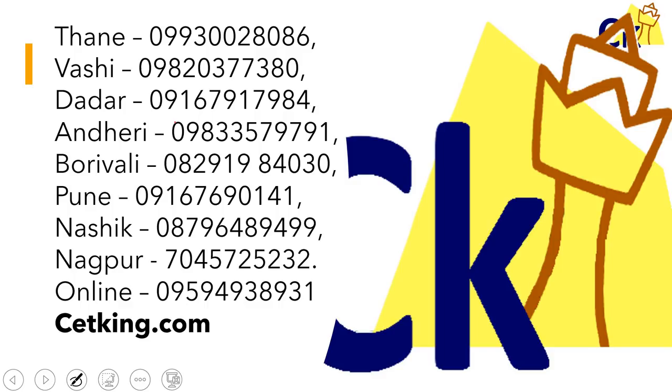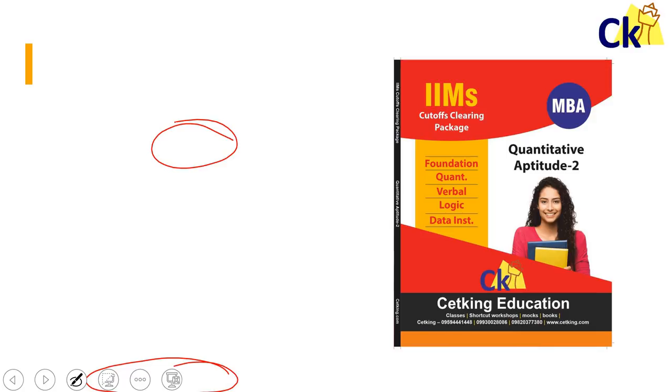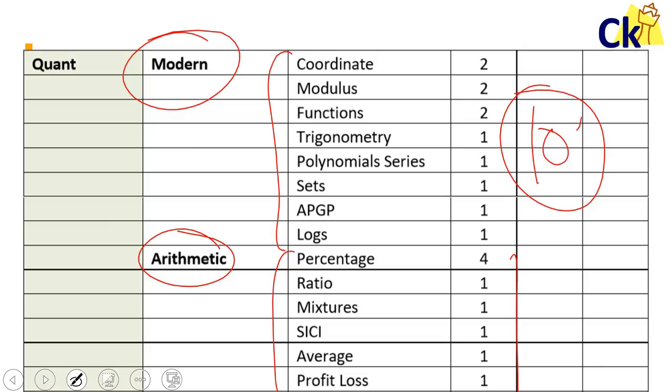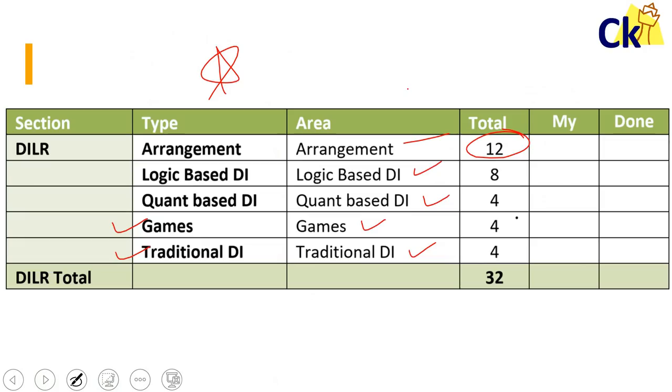All right, now this is part 1. The target is to clear the cutoffs. We have part 2 as well, the Lavender books, in case you want to join for both the programs. The Lavender book is phase 2. So you can buy only the red books, phase 1, or phase 1 and phase 2. Phase 2 means the level will go up. But I can promise you that in case you are able to complete these topics from the book, you will be clearing the cutoff.